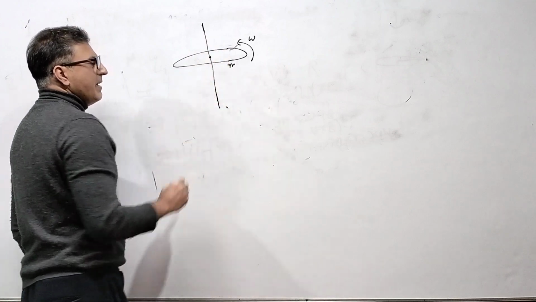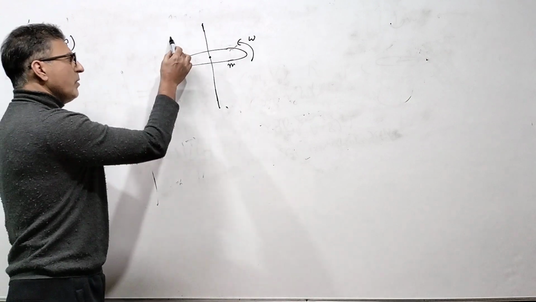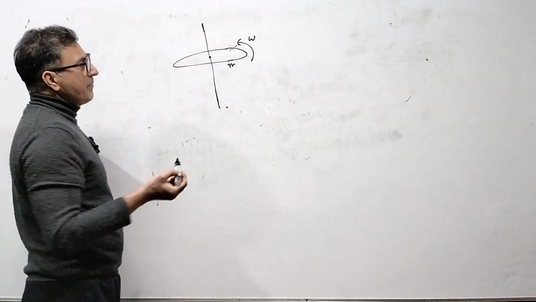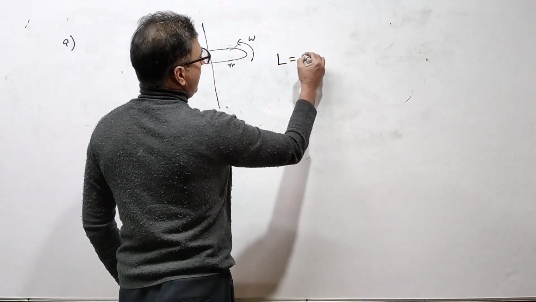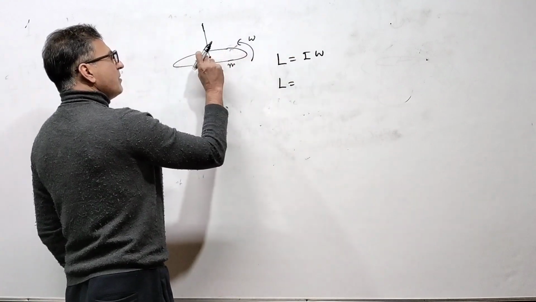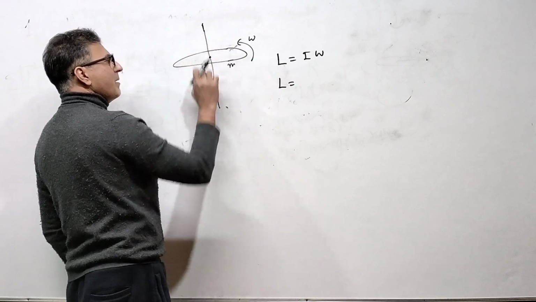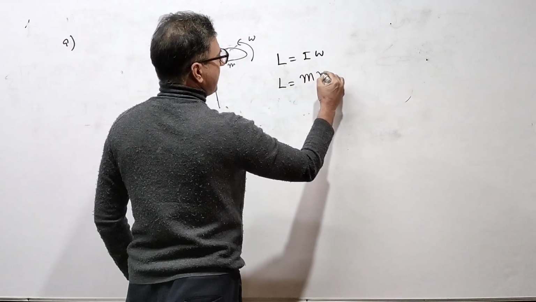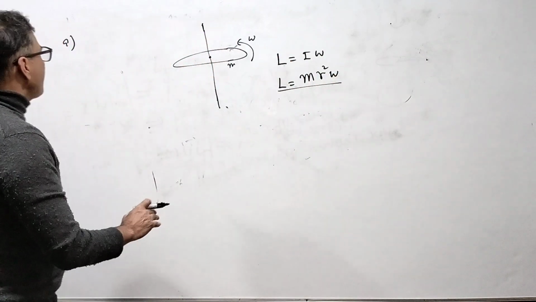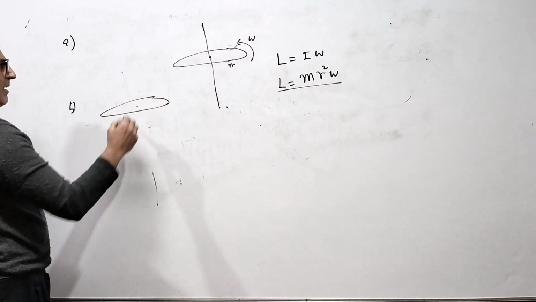Now the center of mass is at rest, and this axis passes through the center of mass. It is not necessary; if it passes through some other axis, you can also find the angular momentum. What is angular momentum? I omega as usual. L is equal to omega times the moment of inertia about this axis, the center of mass axis, passing through the center of the ring and perpendicular to the plane of the ring. That is mr square and omega. Answer done.